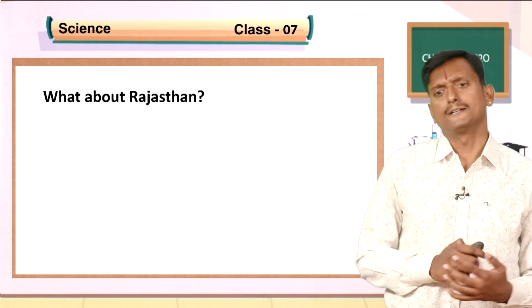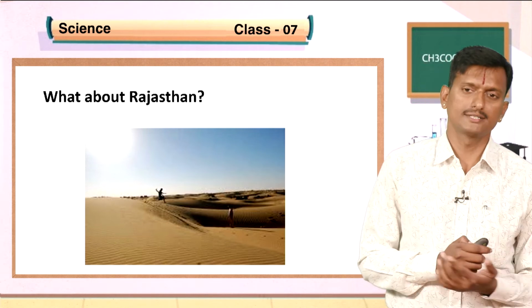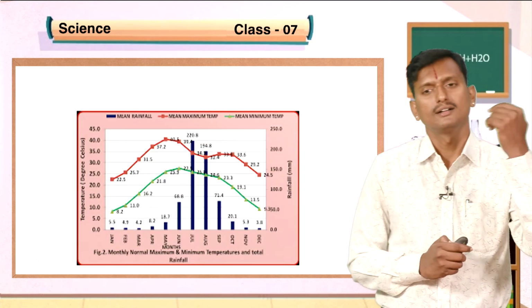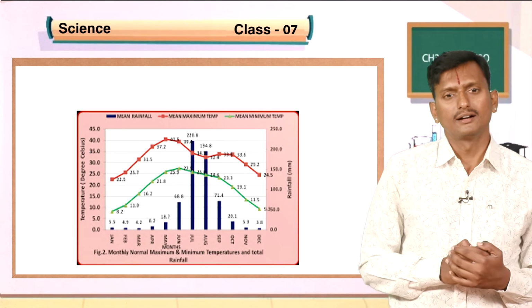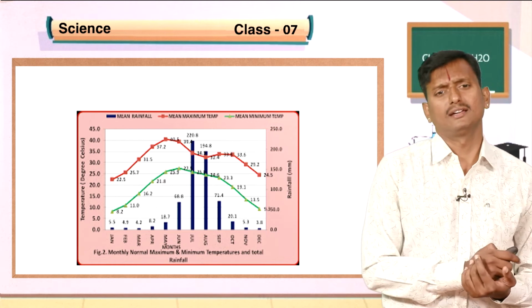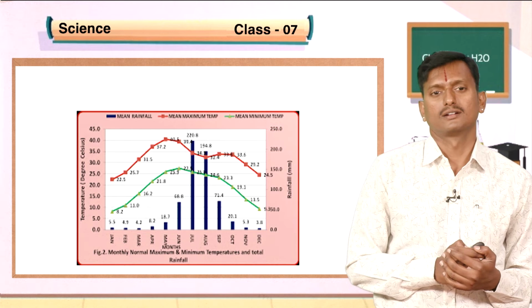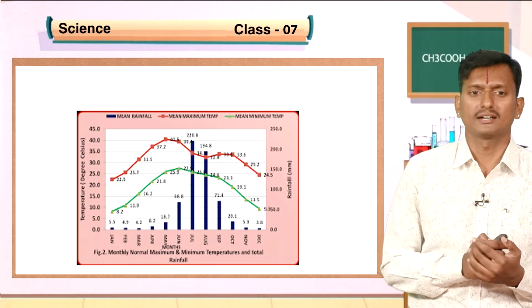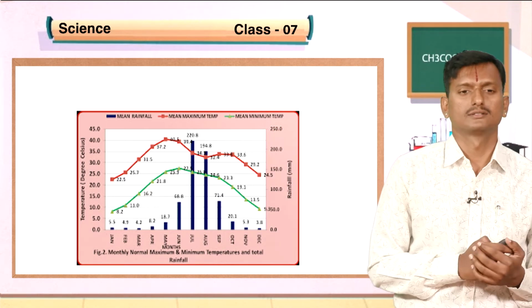What about Rajasthan? You know that it is a very hot, dry climate. See the temperature and rainfall in Rajasthan. Temperature will be very high in Rajasthan, around 40 Celsius. You see little rainfall in this chart.